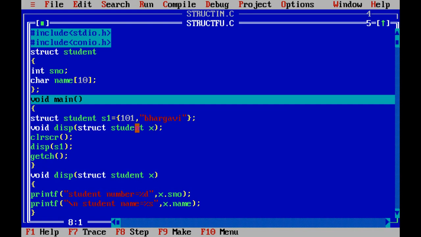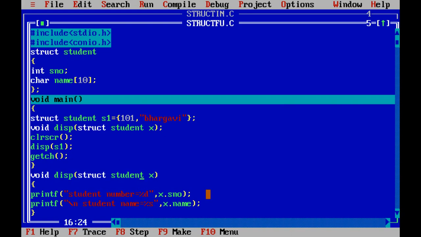Why? Because this S1 is a variable of structure type. That structure type consists of integer and character, that together we call a student type. Structure student is like an integer, this S1 is like a. Now display, if you pass a, how do we write display? A we write as in normal functions, but here it is a structure variable. So void display student struct student, and this is the variable x. If you do not specify x also, no problem, struct student you can specify. And I'm calling the function void display.